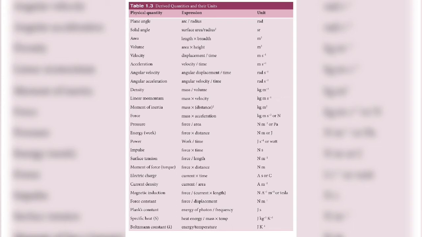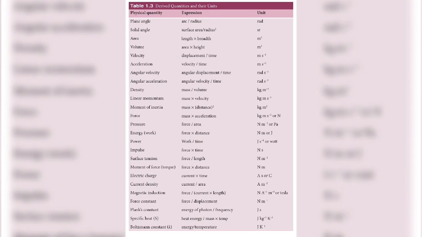The next one, linear momentum. Linear momentum, you have studied in your 10th standard. It is mass into velocity. So mass is given to be kg. Then velocity we have already derived. It is meter per second. Like that, very easily, you can find out its unit. If you know the basic formula, then very easily you can find out its units. That is why SI units were used.